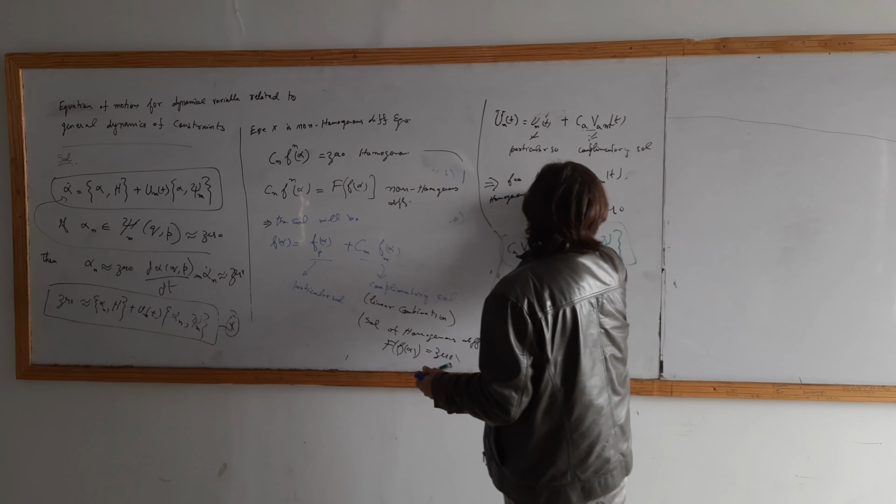What was the total Hamiltonian? H star was H plus u^M psi_M. Yes, that was the Hamiltonian.